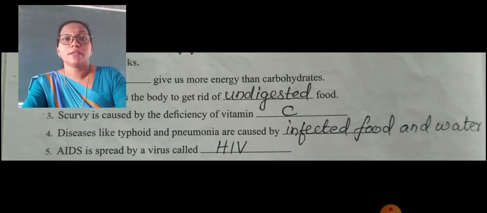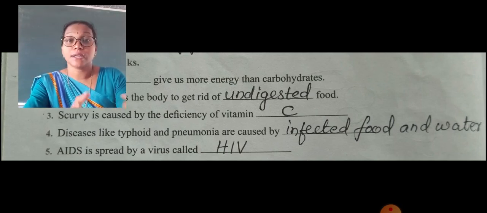Fourth question, diseases like typhoid and pneumonia are caused by, that means the disease typhoid, a dreadful disease, is caused by Salmonella typhi, a microorganism that lives in infected food.